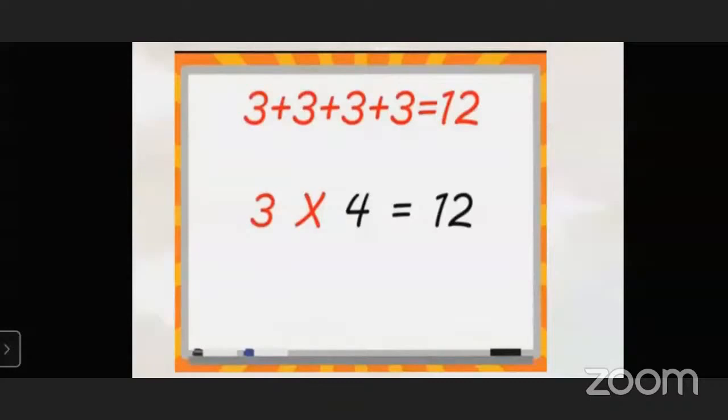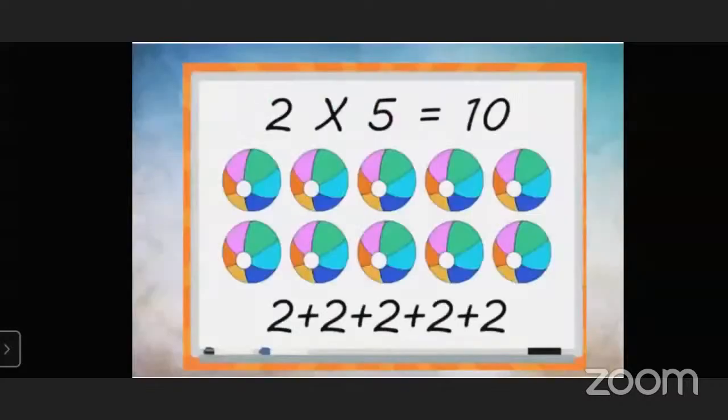So the repeated addition of any number is multiplication. Here is another example: 2 multiplied by 5. There are groups of balls, 2, 2, 2. There are 5 groups of balls, and when we add these groups of 2 balls, we get the answer 10. Multiplying 2 by 5, we get the answer 10.